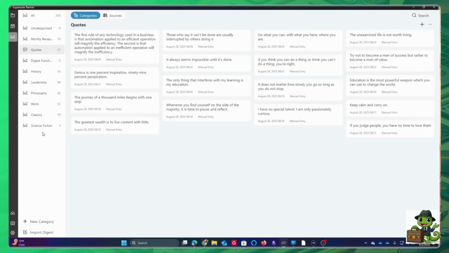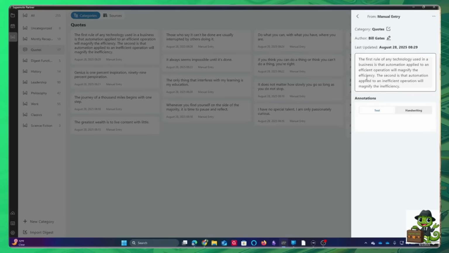One of the things I've been struggling with the most, quite frankly, is how to think about the categories. And you'll notice I thought about them in a couple of different ways here. One of the things that was an Easter egg in the current iteration of the Digest was this idea of quotes. So you have your screensaver, and then you can enable what's called a quote carousel. And on the carousel, you can basically create a quotes category, and you'll see it even gives it a little quotes icon. And now all of these, I just went to the web, I copied, I pasted, and I added in the quotes. So it's under the quotes category.